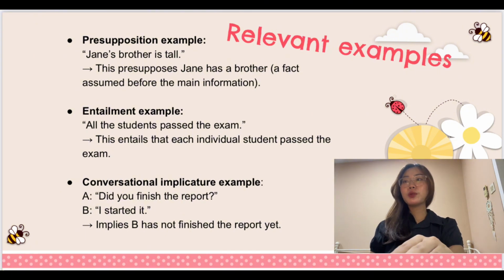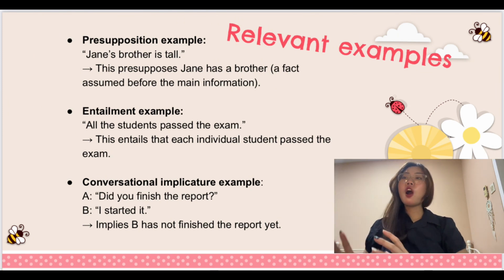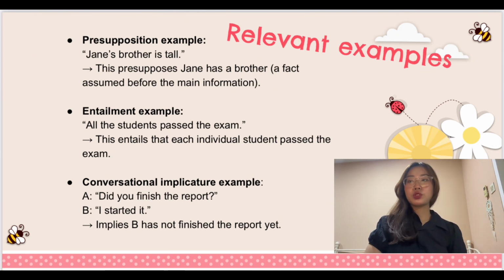And then the second one is the entailment example, where all the students pass the exam. So this entails that, of course, each individual student passed the exam, because the statement itself is already clear enough. All the students passed the exam. So we would entail from this statement that everyone, all students, each individual student, no one excluded, passed the exam.